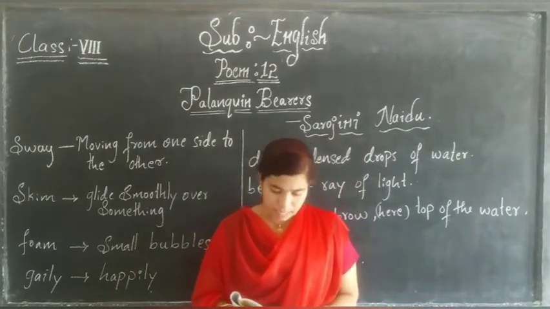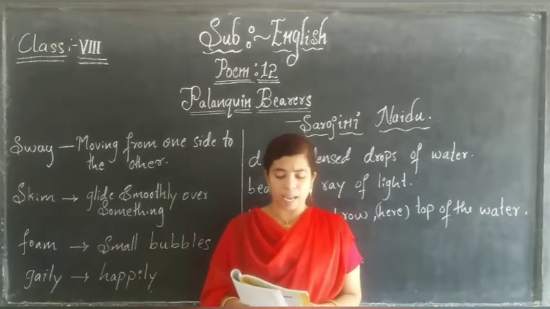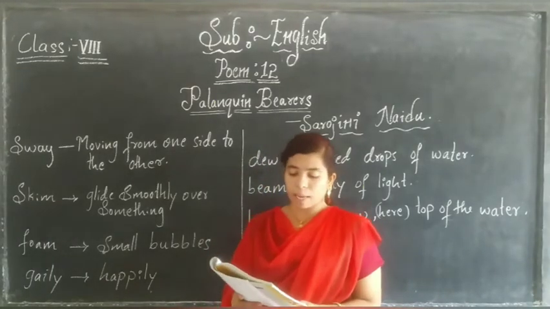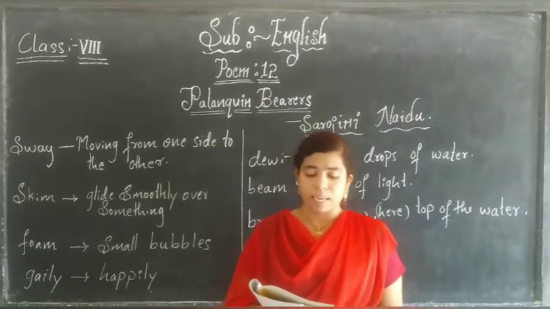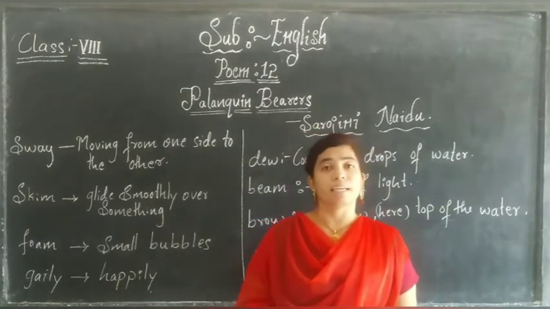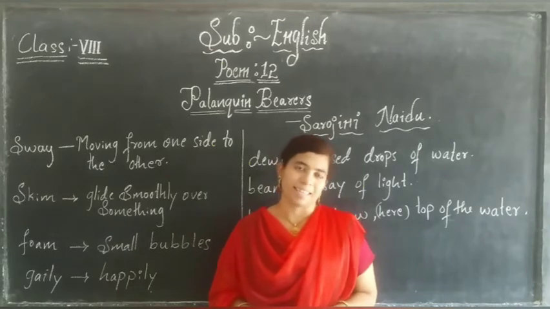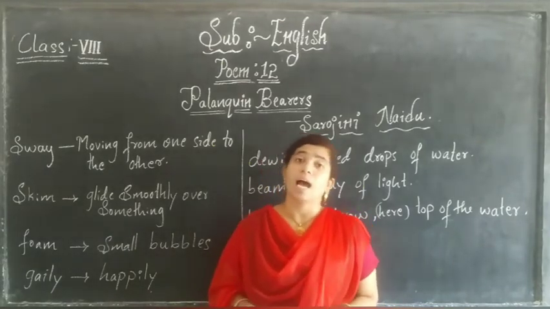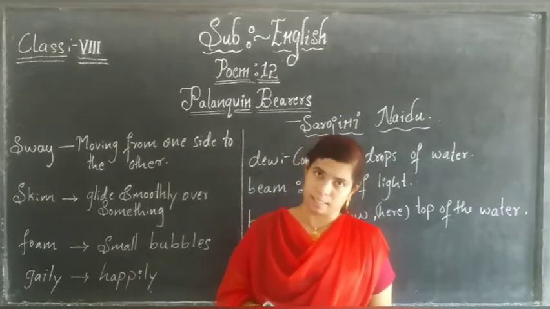In the present days, brides in India are taken in decorated cars, whereas the royal brides in the ancient days were taken around. Yes, Sarojini Naidu here, she is telling about how the brides are taken.